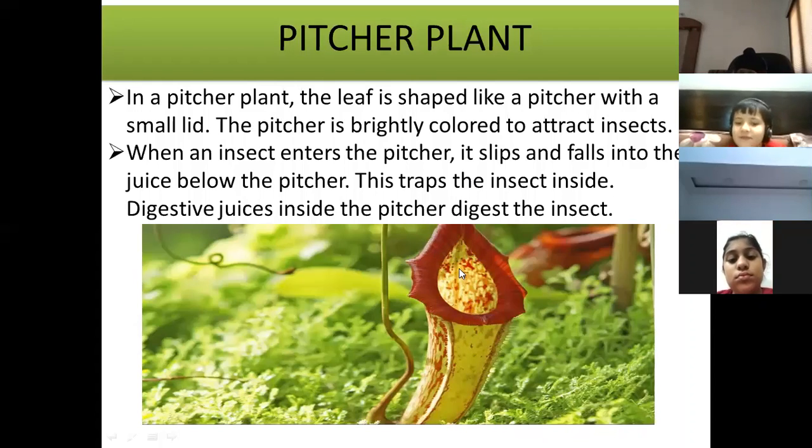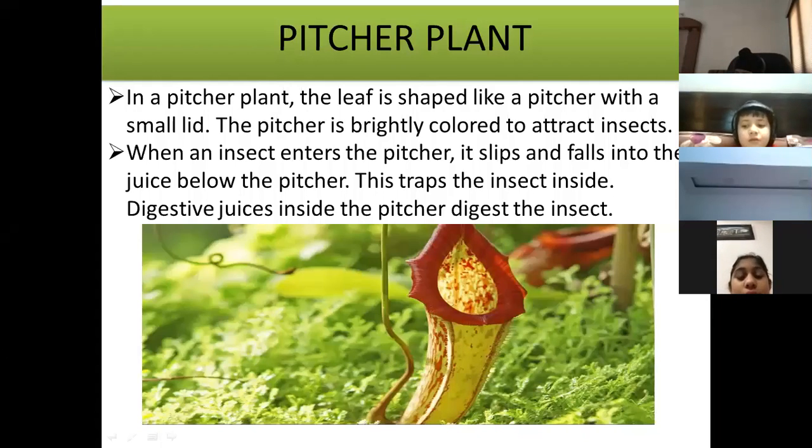The insect gets trapped inside. There are certain digestive juices present inside the pitcher that will digest and kill the insect, and the plant will get food from that insect.